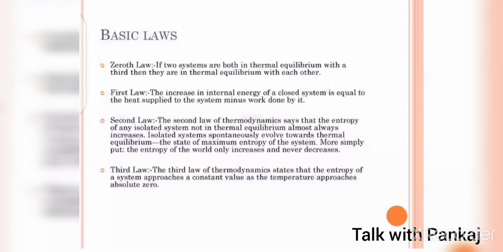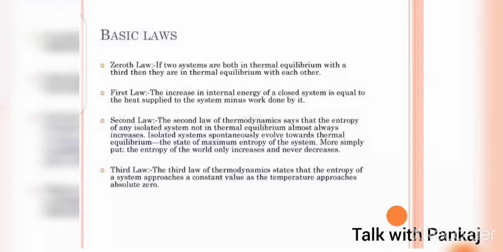Zeroth law: if two systems are both in thermal equilibrium with a third, then they are in thermal equilibrium with each other. Means, friends, when two systems are in thermal equilibrium with a third system, they are also in equilibrium with each other. Let's see the first law of thermodynamics.